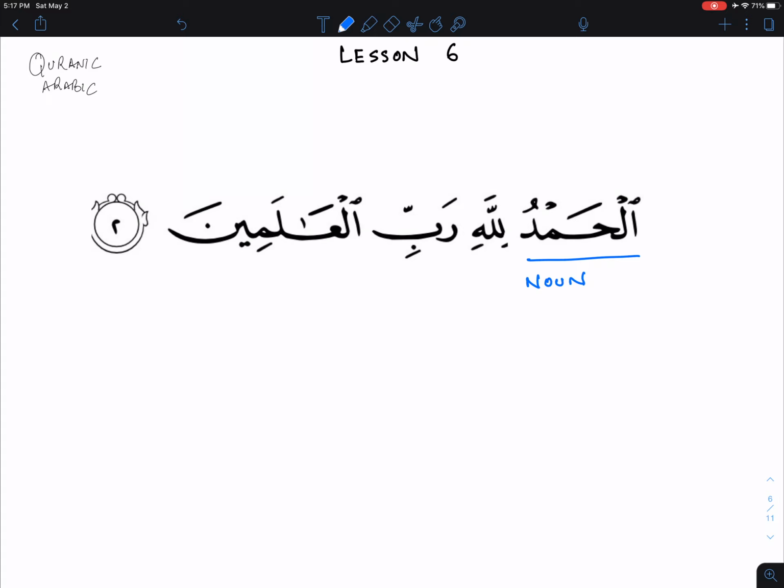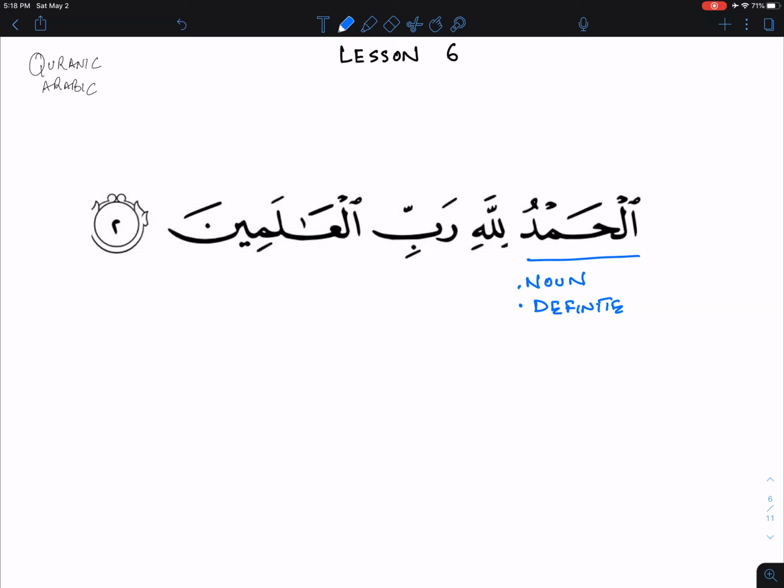Whenever you come to a word, and this is what I try to do, I always try to put it into the three categories of words: either it's a particle, a verb, or a noun. Once you do that, the rest of the process of understanding the sentence becomes easy. So we identified it's a noun based on the signs of alif lam and no tanween, and that it's definite. So that much we have now concluded.